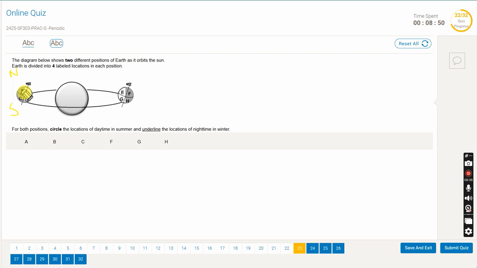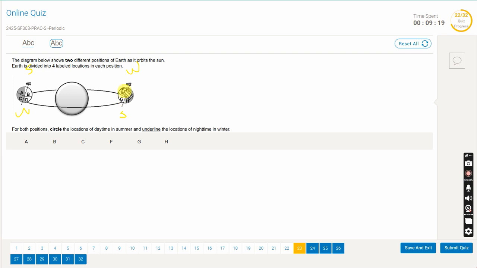So now you can see A and B are tilted towards the sun. So here there is summer, summer in here and summer in here. So where is the summer? A and B. Where is the winter? C and D. On this side, you will see it's the opposite. G and H is towards the sun, so it will be summer. And the other side is winter.